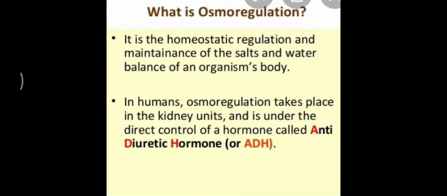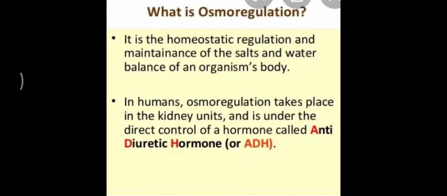In our today's class, we are going to learn about the second most important function of kidney, that is osmoregulation. So basically the osmoregulation means maintenance of salt and water balance in the body of organism. In our body, it is done by kidney unit, that is nephron, and is also under the control of a hormone that is released by pituitary gland, which is ADH or antidiuretic hormone. The other name for antidiuretic hormone is vasopressin.